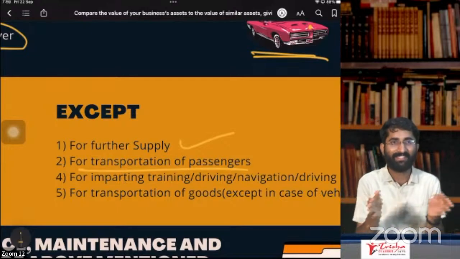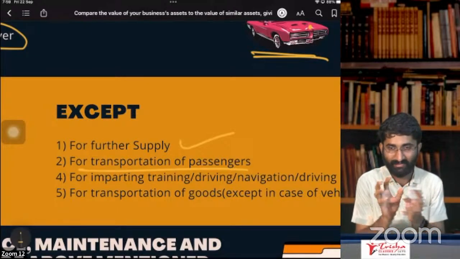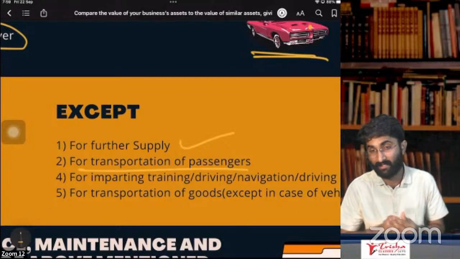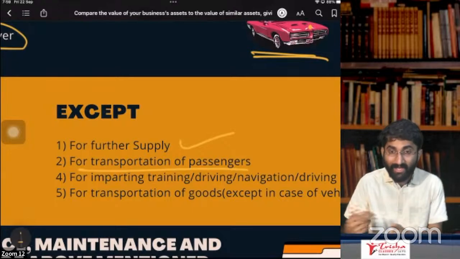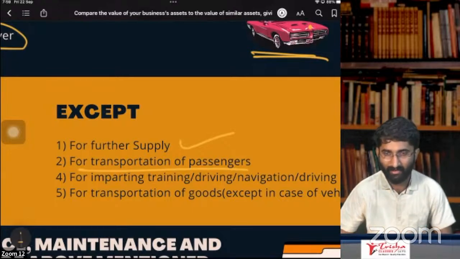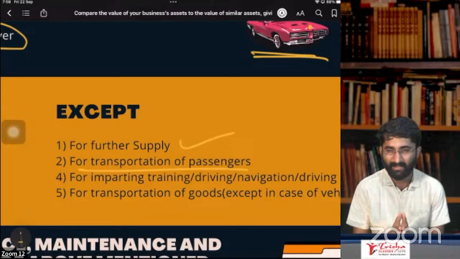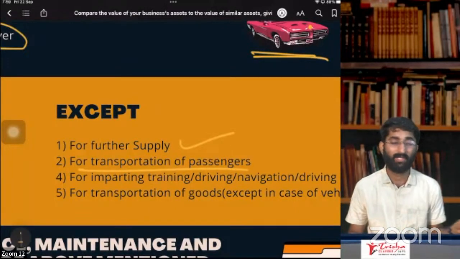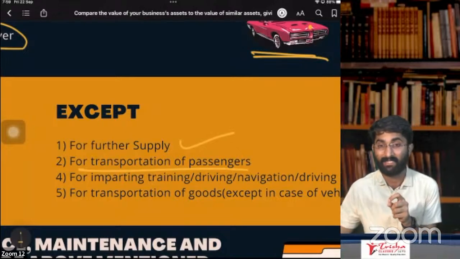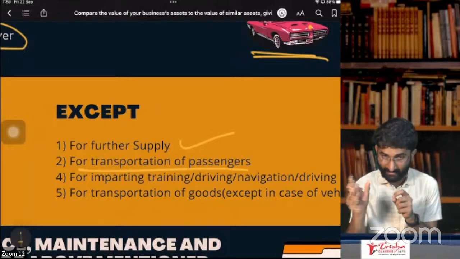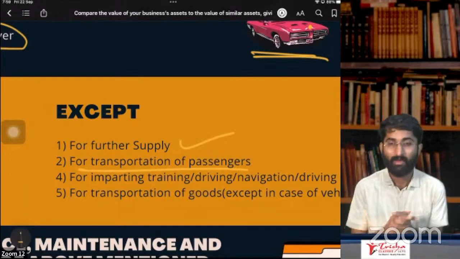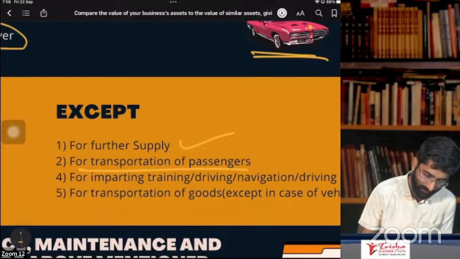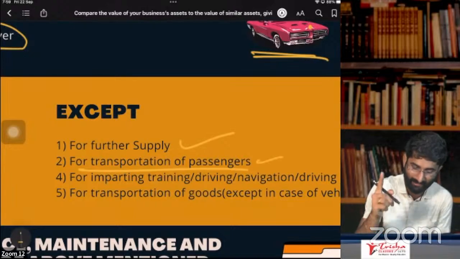Anyway, so I am purchasing a car. For what purpose am I purchasing the car? For hiring purpose. I am hiring the car. In that case, will I get the ITC? Yes, I will get the ITC. It is for the transportation of passengers. I am using this for transportation of passengers, so will I get ITC? Yes, I'll get ITC.